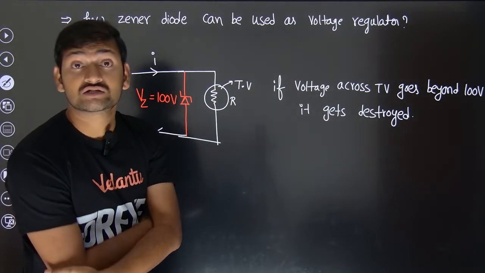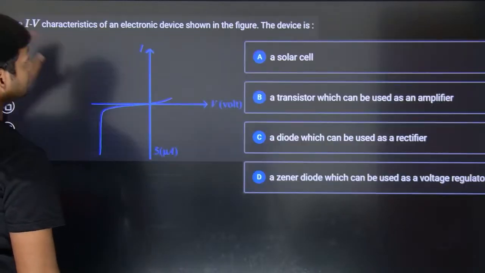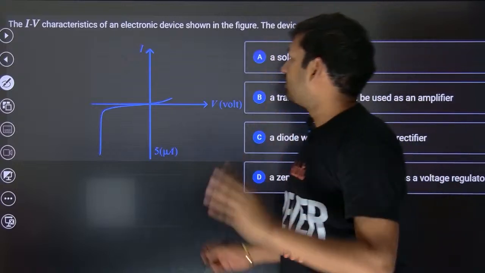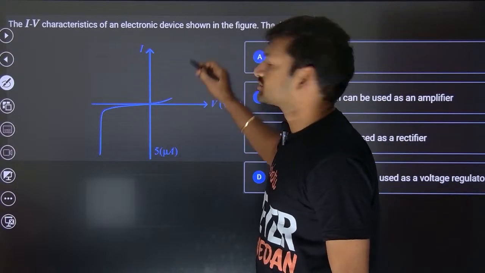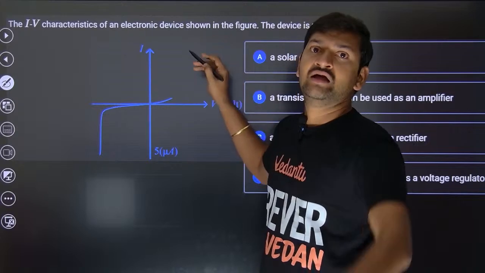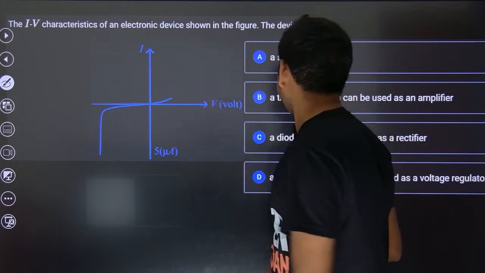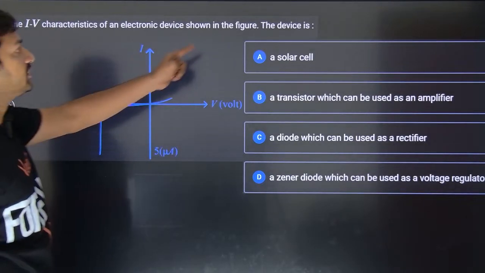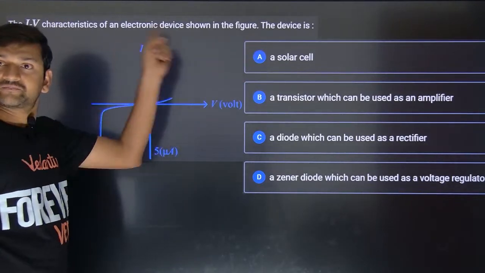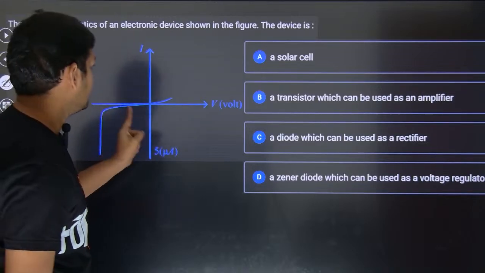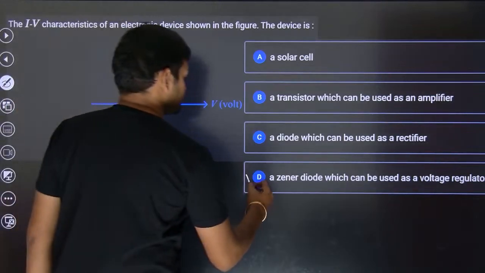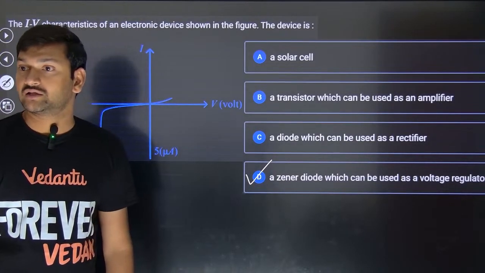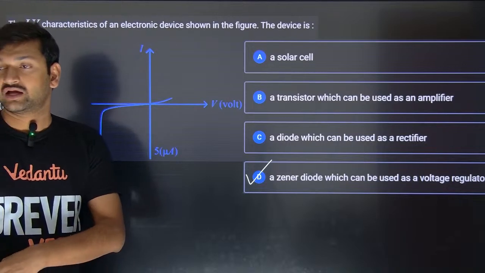So how are questions going to come on this? The theory of the Zener diode is completely done. Whenever you see a graph where the forward bias graph is not completely drawn, that's a graph for a Zener diode. So the IV characteristics of the electronic device shown in the figure is this, and this is for sure a Zener diode which can be used as a voltage regulator.